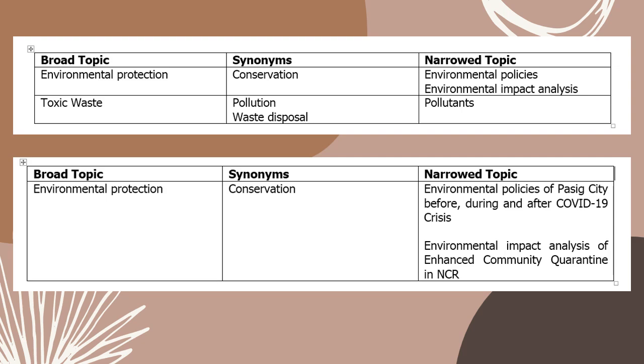So maybe you can focus on environmental policies or analysis of the policies to the environment. Okay, analysis of the impact of those policies to the environment. So something like that. You think of synonyms or alternate terms to help you narrow down a specific topic.